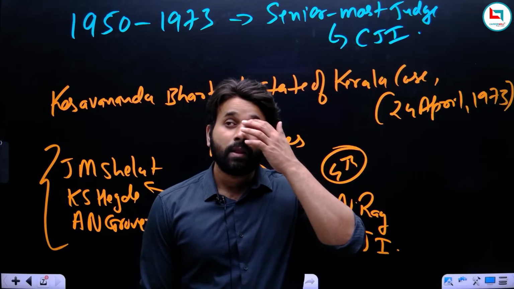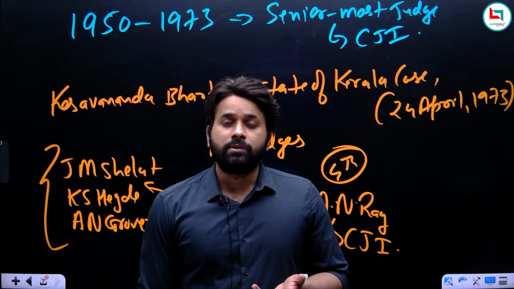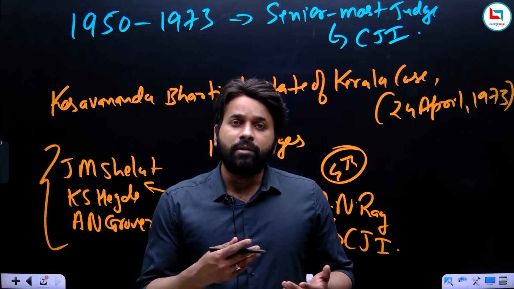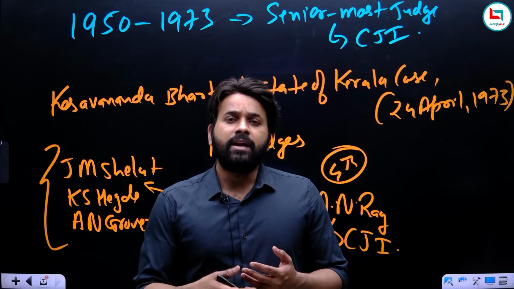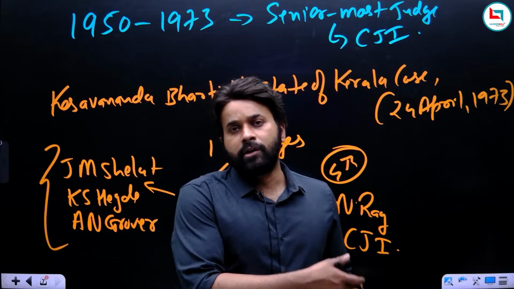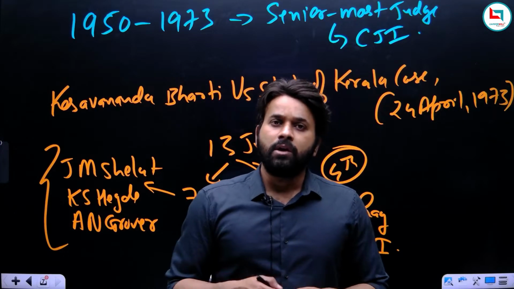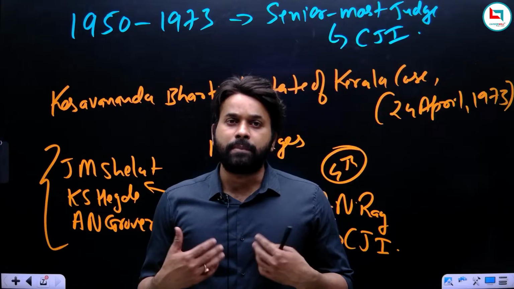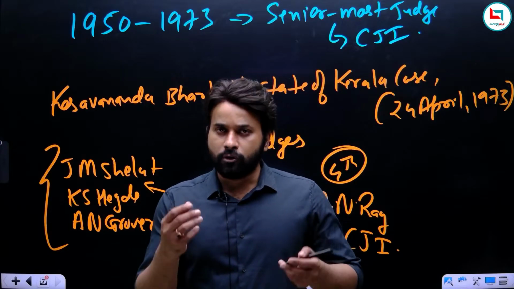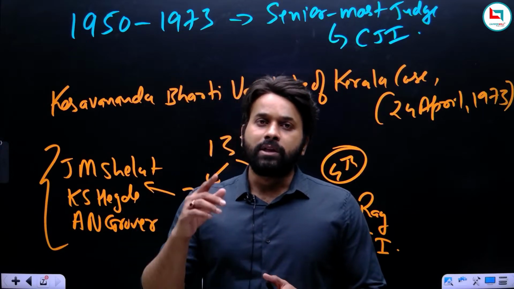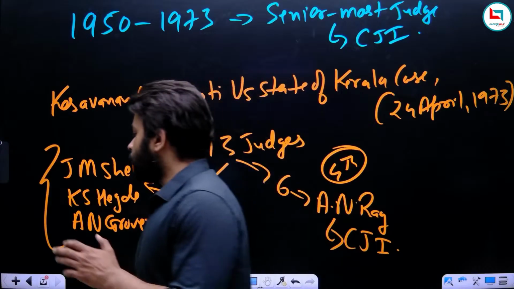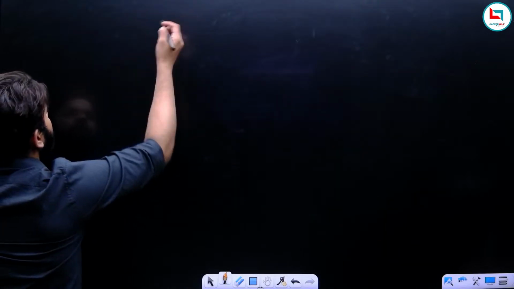So what else could the government do? The government tried to harass the judges by sending a signal, that is, we have appointed a junior as the CJI just because you passed a judgment which was not appreciated by us. So this was the first signal given by the government. Now there will be another signal by the government. Now wait for that signal. That signal came after a few years.